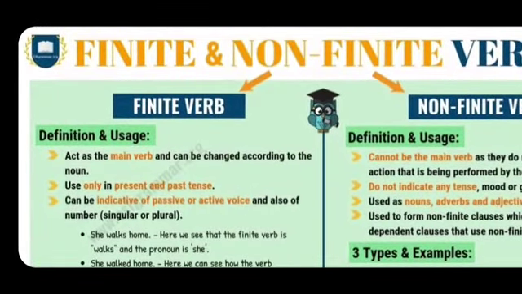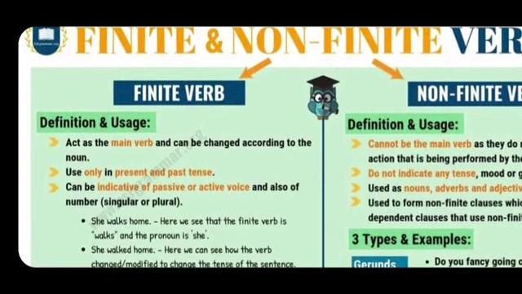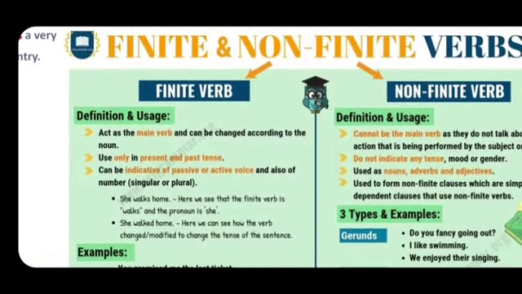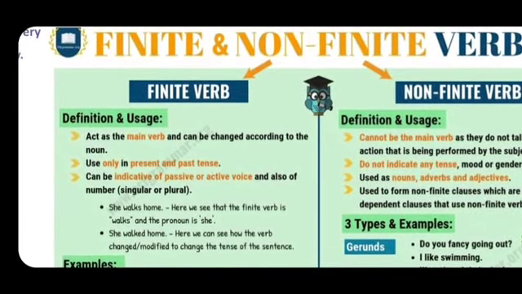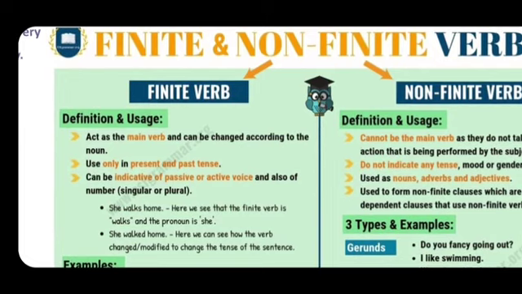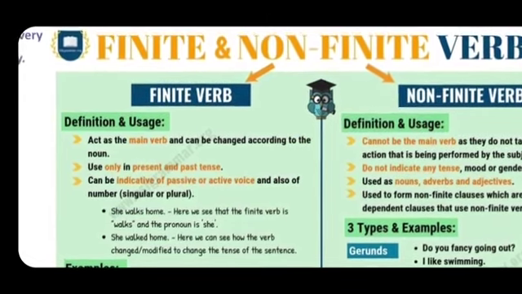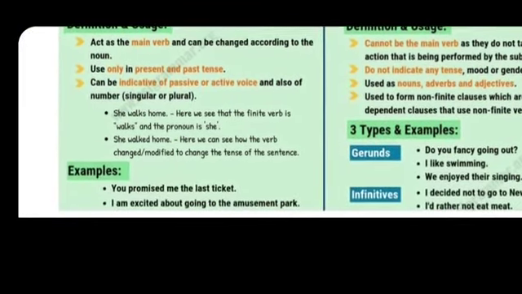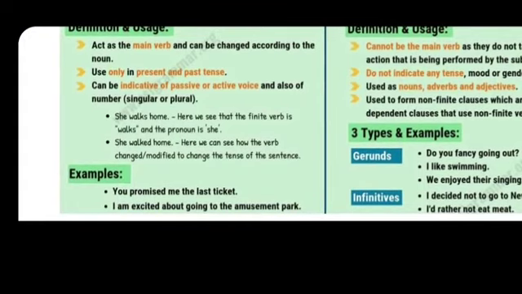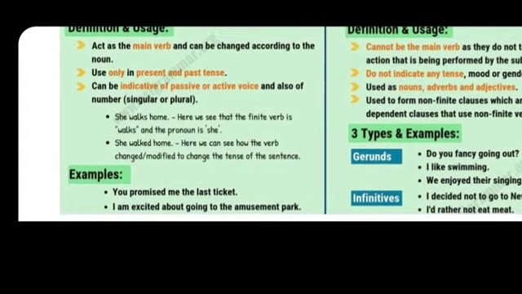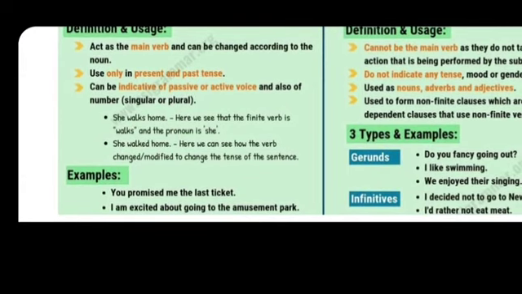Now see the example. She walks home. Here we see that the finite verb is walk. And what is the pronoun here? Pronoun is she. She walks home. Here we can see the verb. What is the verb? Walks. This verb means it is in the present tense. In the second sentence, it is in the past tense. So, it is changing according to the demand of the situation. Now, example, you promised me the last ticket. I am excited about going to the amusement park.